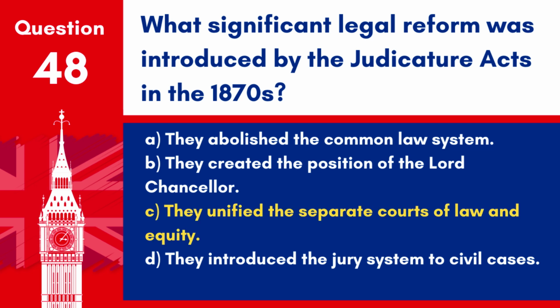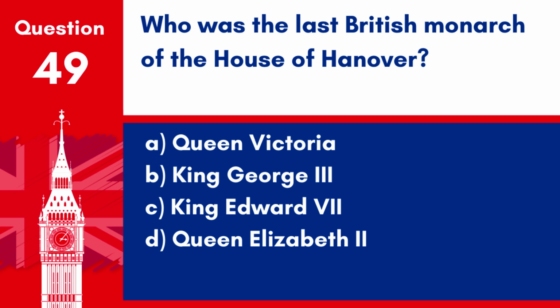Answer. C. They unified the separate courts of law and equity. The Judicature Acts reformed the British legal system by consolidating the administration of justice in England. Question 49. Who was the last British monarch of the House of Hanover?